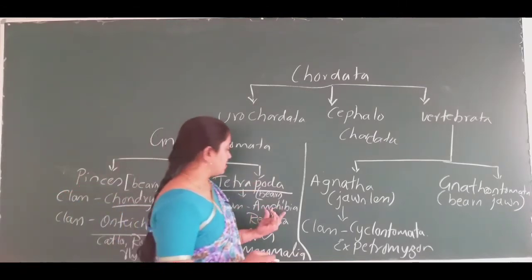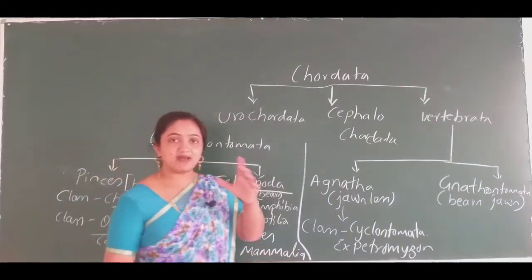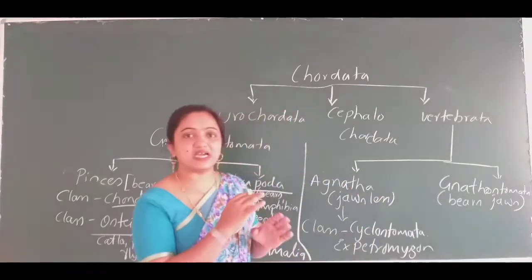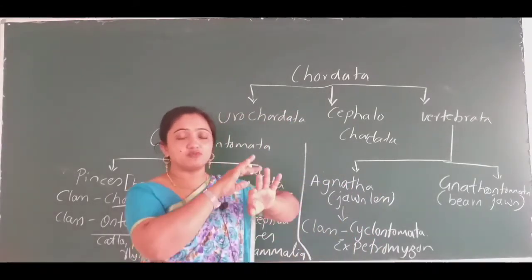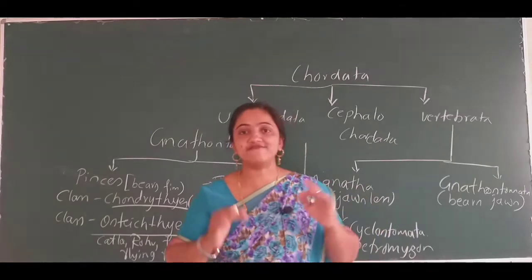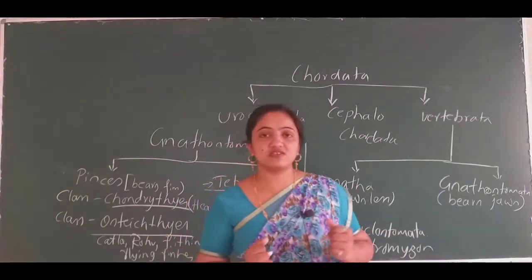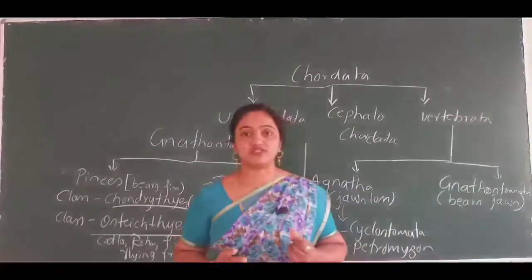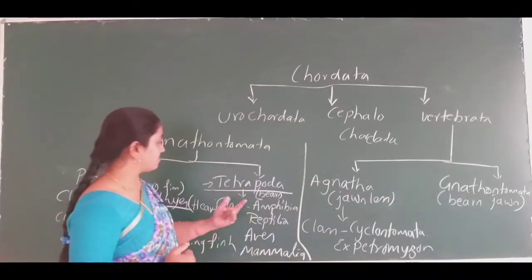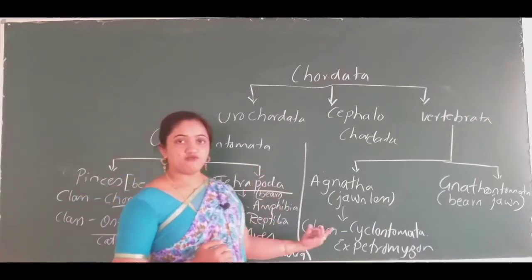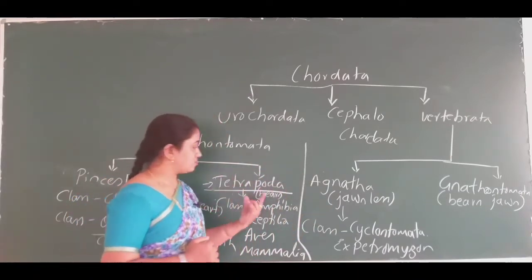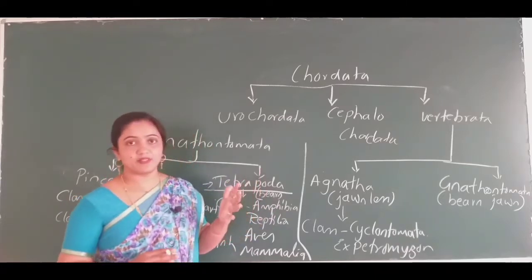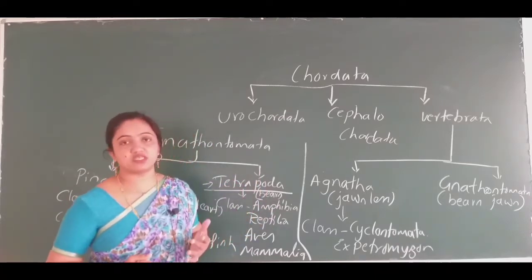How? We'll see now. The class Amphibia: dual, or both, life on both the surfaces. Which surfaces? On the water surface and also on the soil surface. Examples for Amphibia are frog, toad, salamander and ichthyophis.